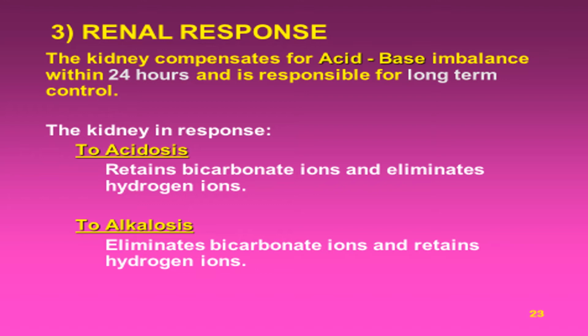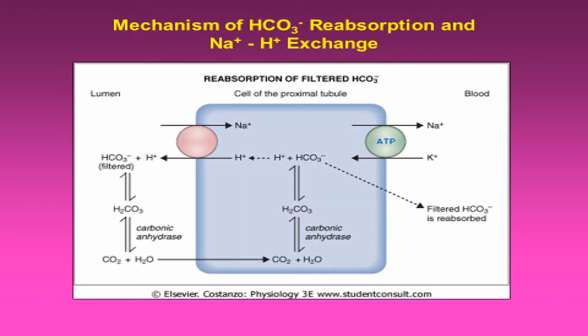What is the function of the kidney to maintain pH? It reabsorbs bicarbonate ion, excretes hydrogen ion, regenerates or reclaims bicarbonate ion, excretes hydrogen ion as titratable acid, and excretes ammonia. Here is the mechanism of bicarbonate reabsorption in the proximal tubules of the kidney.